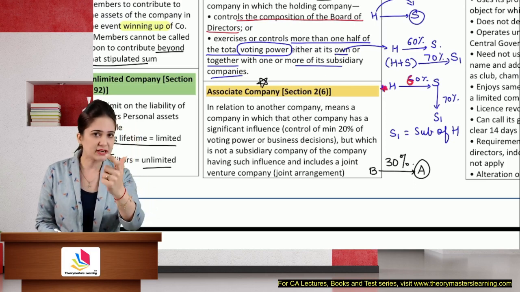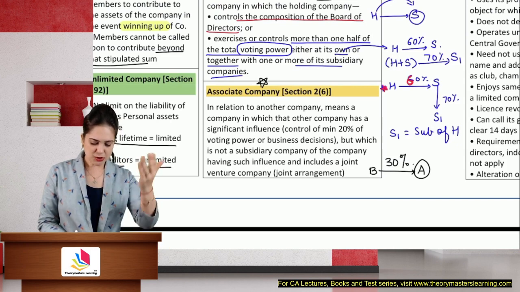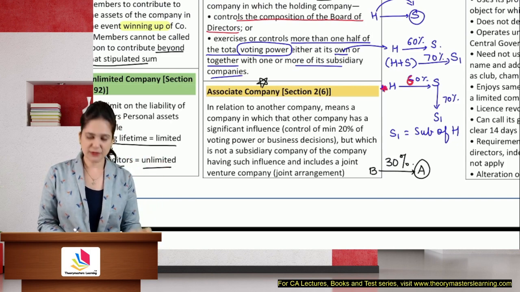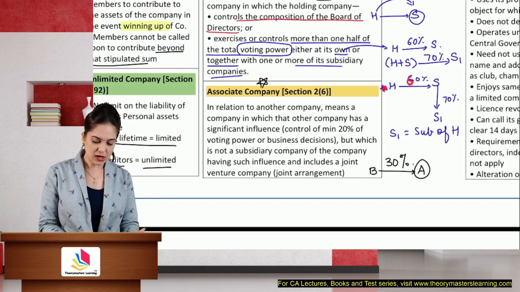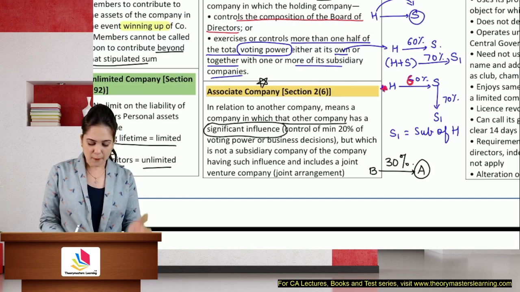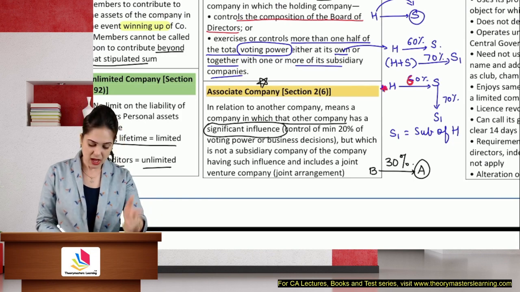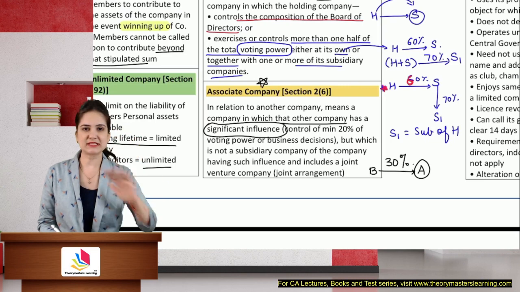Now, what is the meaning of significant? In relation to another company, associate means a company in which that other company has significant influence. Now, what is the meaning of significant influence? B controls a minimum of 20%. So I need a minimum of 20%, but not a subsidiary, meaning less than 50%.